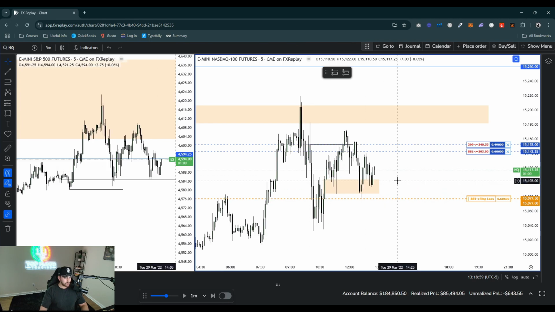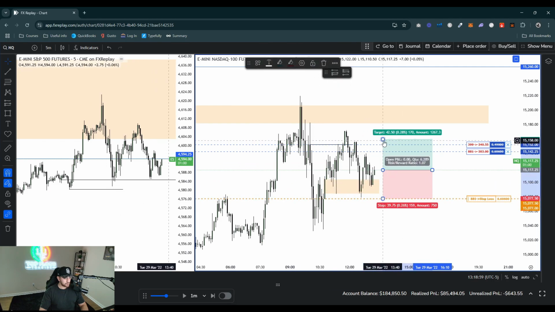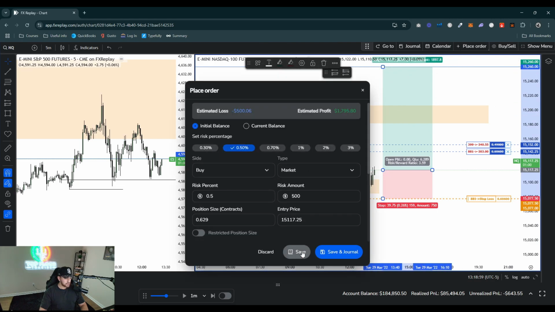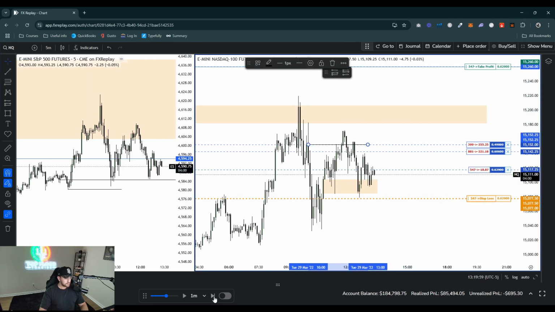Okay, so I'm going to add one more position here. I'm going to add one more position right here because we are respecting this bullish fair value gap here. Same stop, so I'm going to do one more 0.5% right here. So this would average down my position anyways. Again, we do have the confirmation right here on the 5-minute where I entered initially. So let's go ahead and fast forward.